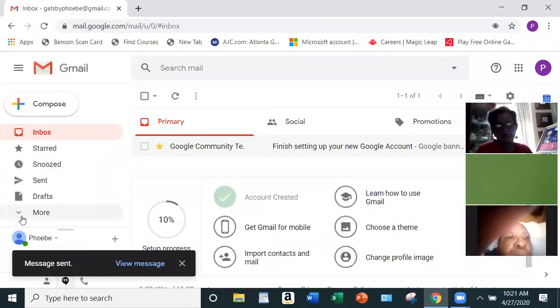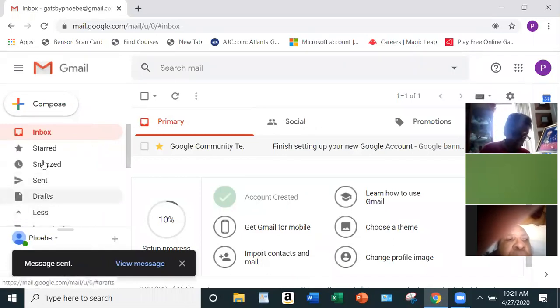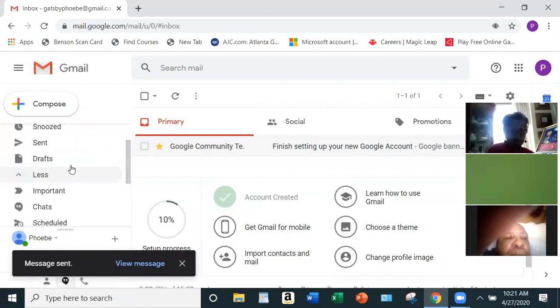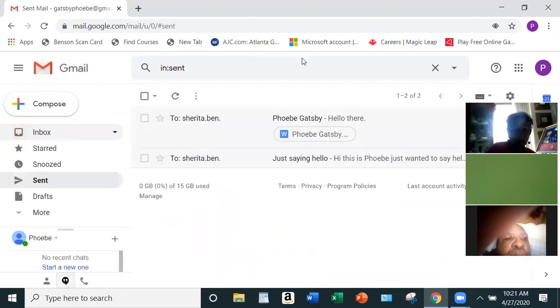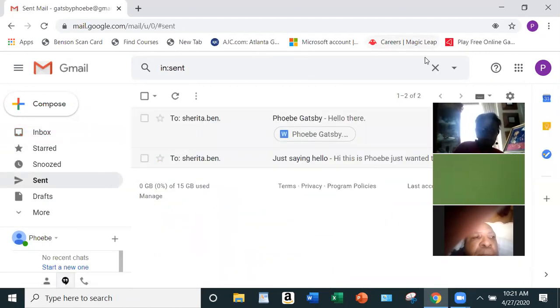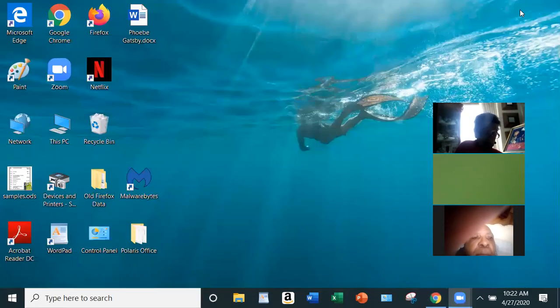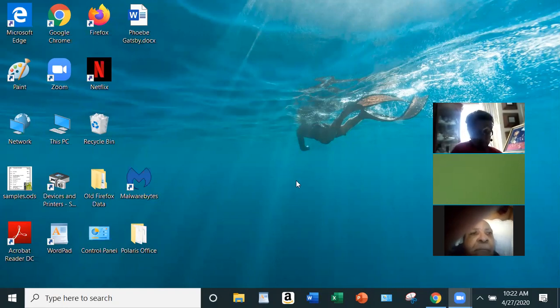And remember last week, in order to check that your email was sent, you always want to look in your folders. So, of course, I'll be going into sent. And as you can see right here, guys, it was sent to me. And there goes our attachment, okay? So it is very, very easy once you practice. You have to practice, and you will get better at it, okay? Now, one other thing I wanted to show you.